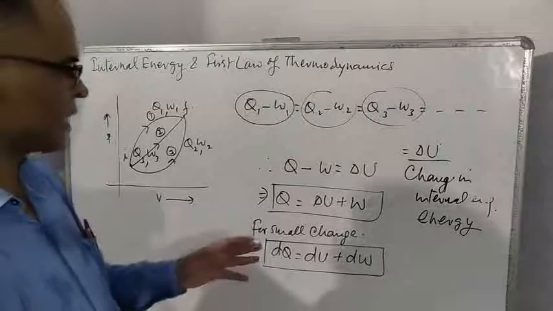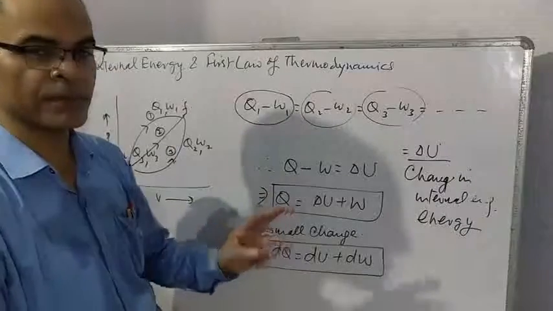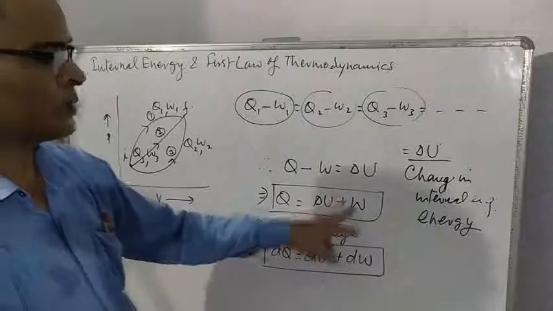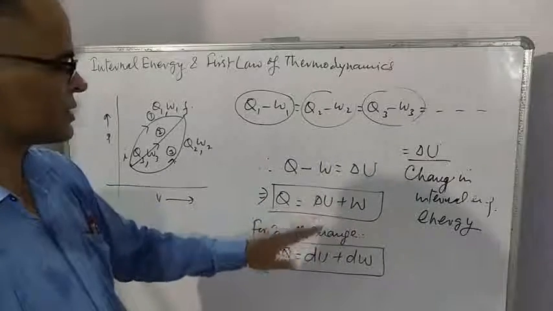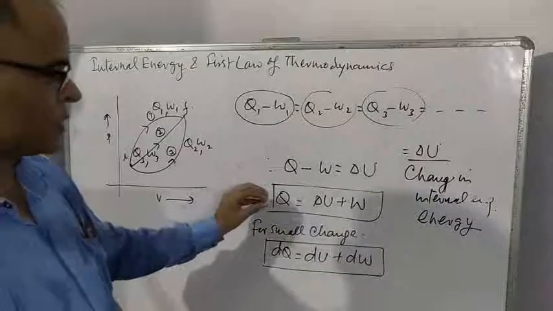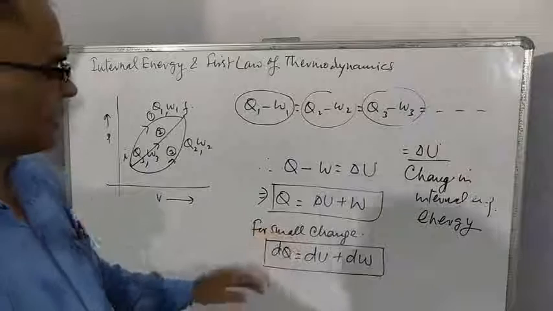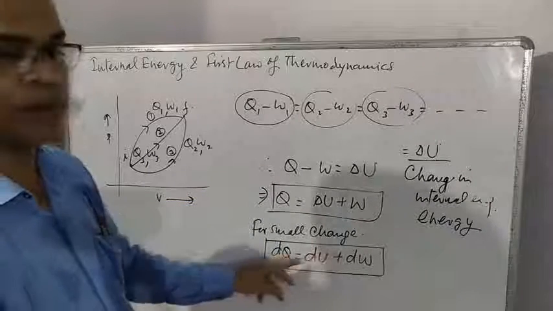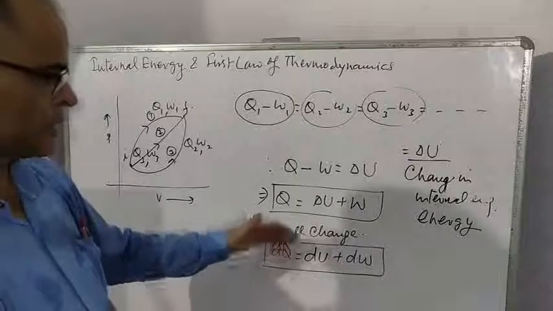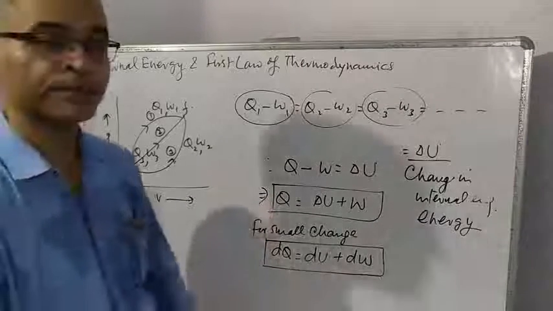I repeat the statement again. Heat supplied to the system is used by the system in two different ways: change in internal energy and work done. This is called the first law of thermodynamics. And if changes are very small, small heat supplied, small work done, small change in internal energy, then this equation can be written in this form. So both are the same. It is for small change, it is for big change or average change. This is the first law of thermodynamics.